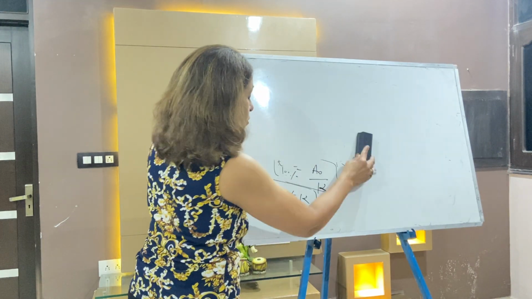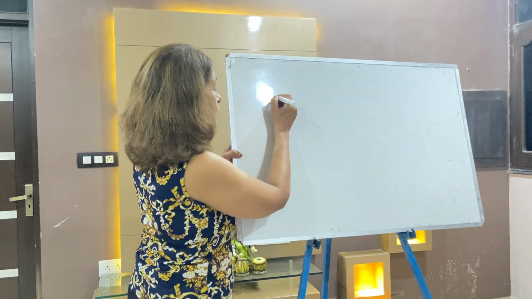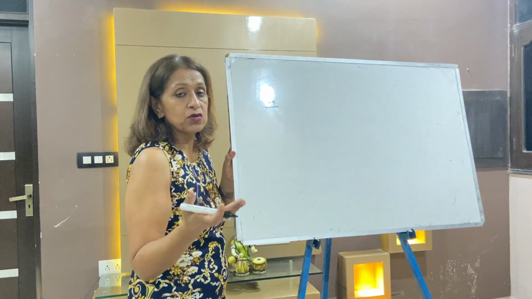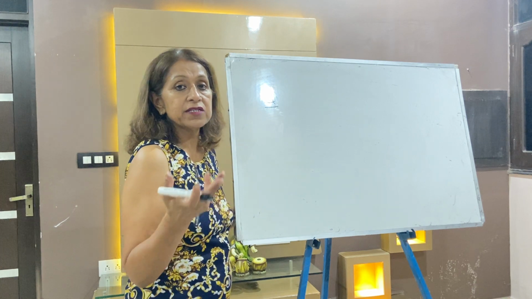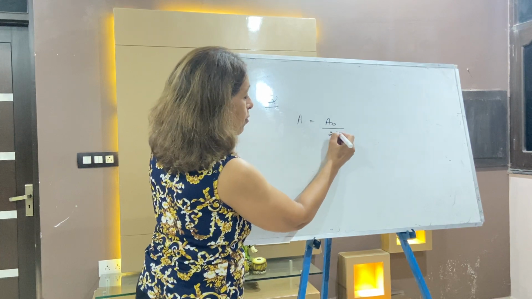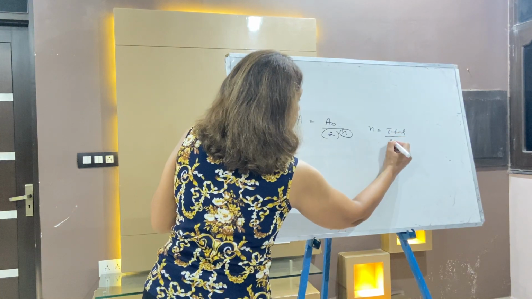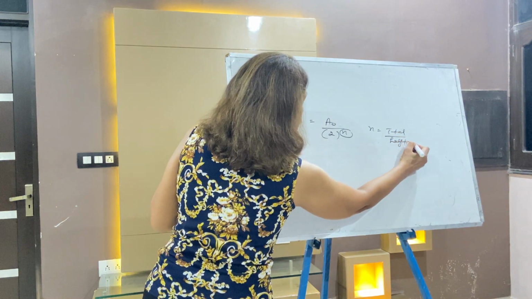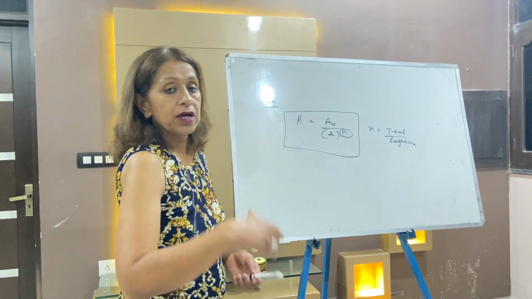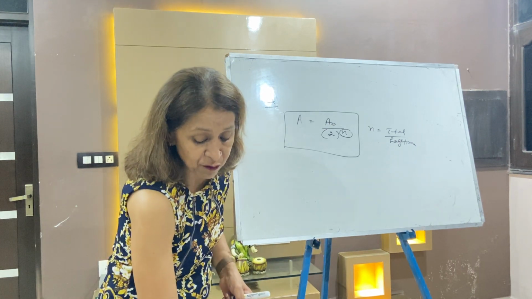Okay. Now write down one very short question. For example, there is a question which is very lengthy. If you attempt this question in the CBSE exam, it is quite lengthy, but there is one formula: A is equal to A naught divided by 2 to the power n. What is n? n is the total time by half time. Very simple formula. There is one more very simple formula and the fastest way to calculate numericals from the integrated first order reaction. I'm going to take one question.